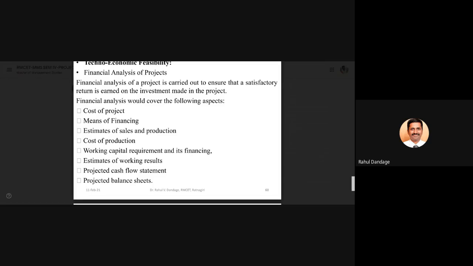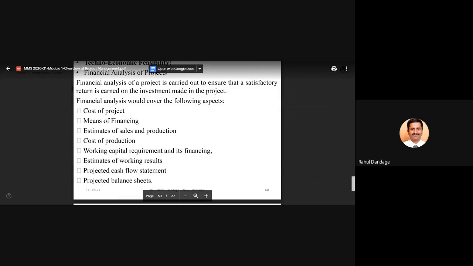Anyone from finance? Have you heard this word, cash flow statement? No, nobody is from finance.